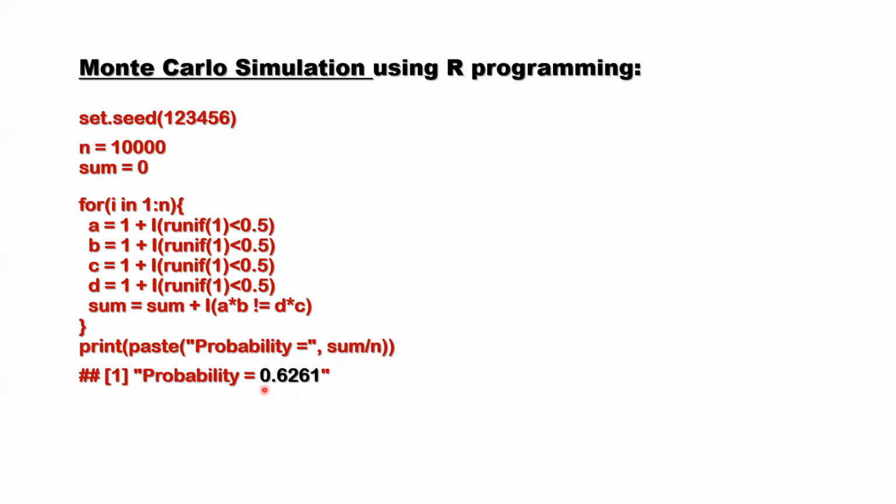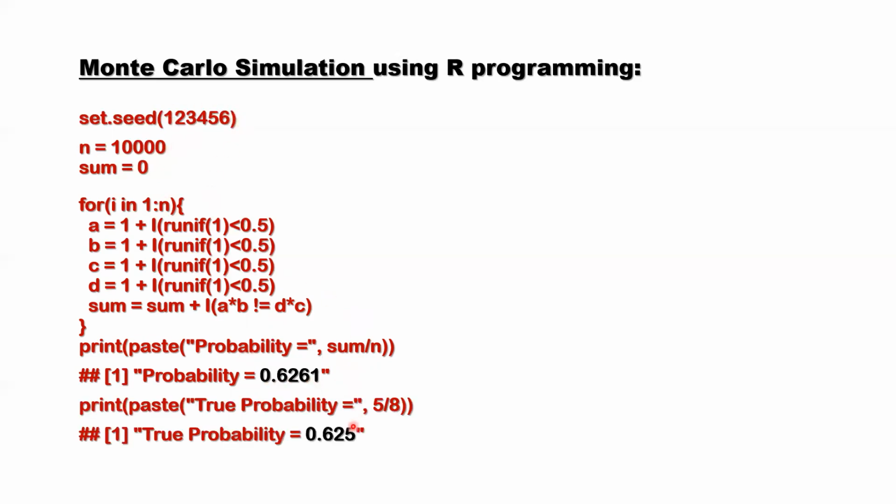Our simulation result is 0.6261 with this seed. The theoretical result, 0.625, is very close. If you add 2 more zeros here and increase the number of iterations, you will get a more accurate result.